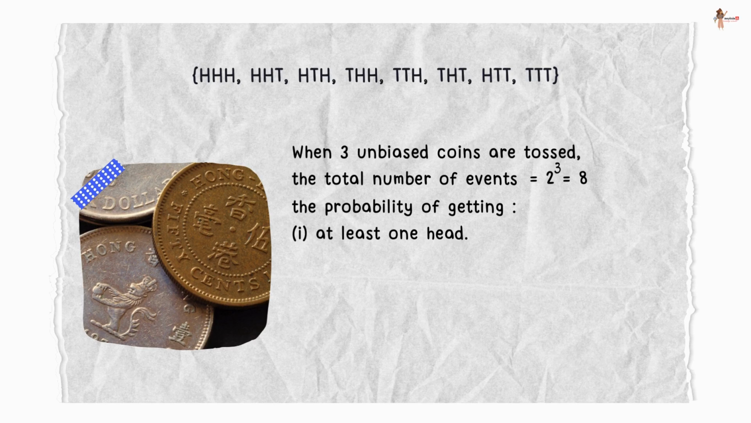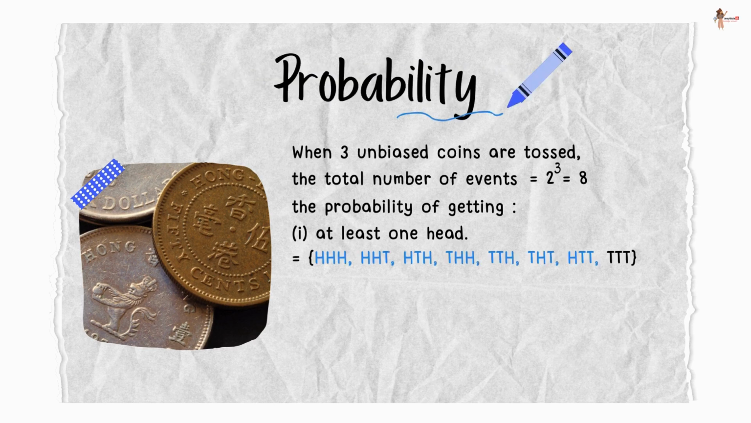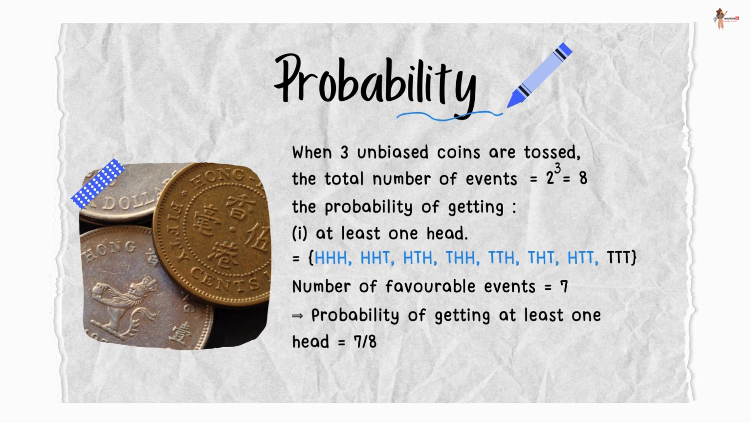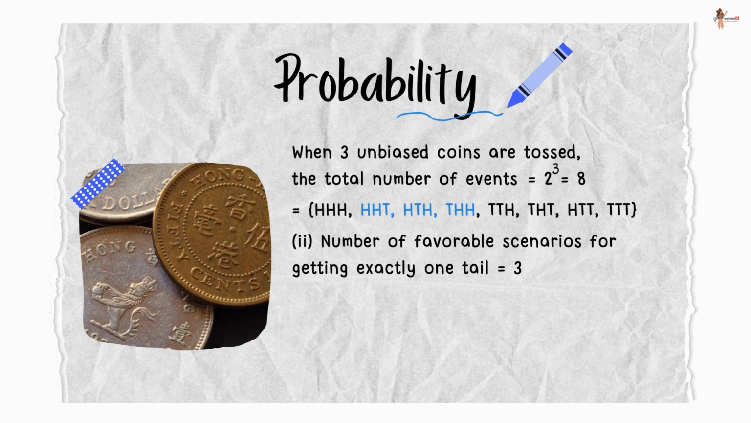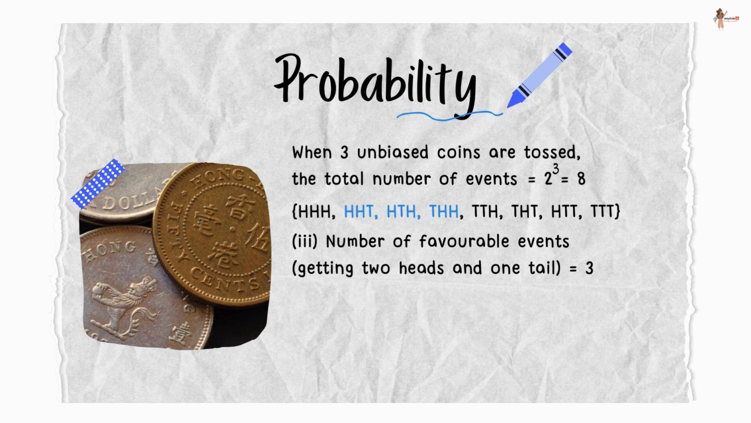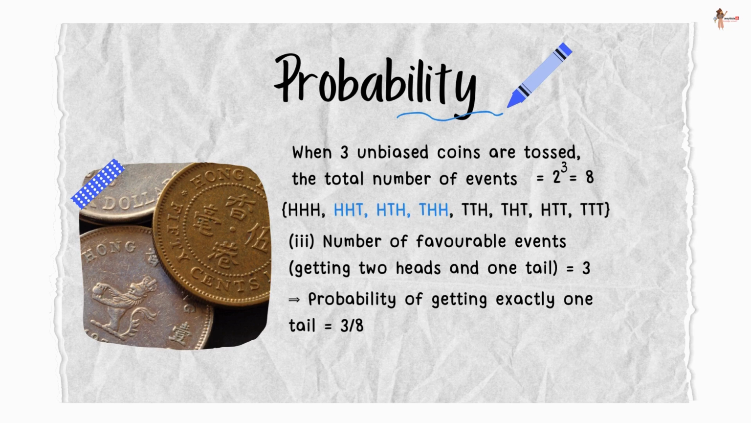Now the probability of getting at least one head. So the favorable outcomes are the ones marked in blue. That means 7 out of 8. So the probability would be 7 out of 8. Now number of favorable scenarios for getting exactly one tail is 3. That means the probability is 3 by 8. And the number of favorable scenarios for getting two heads and one tail would also be 3. So the probability would be 3 out of 8.